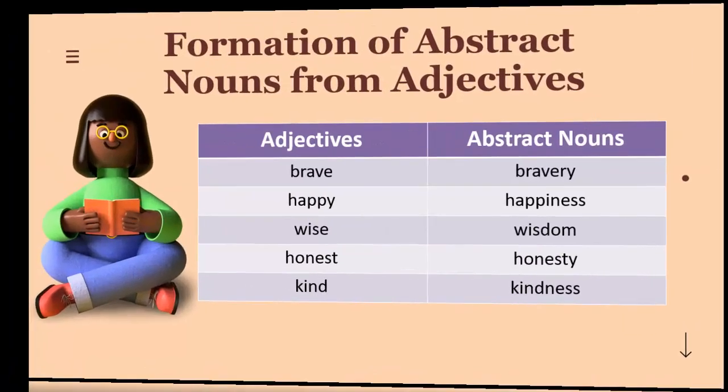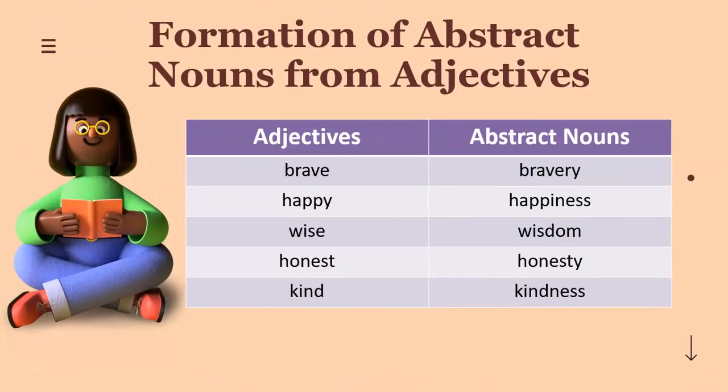And here are some adjectives that have been changed into abstract nouns. Bravery from the adjective brave, happiness from happy, wisdom from wise, honesty from honest, kindness from kind. I hope by now you have a clear understanding of how most of the abstract nouns are formed. All you have to do is practice a bit and keep doing that for a while, and you'll be good at it.